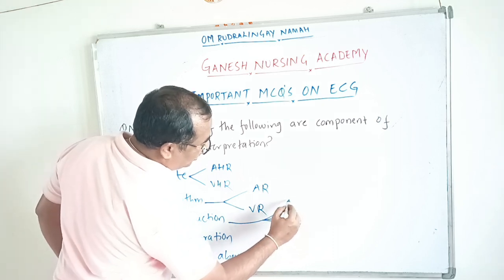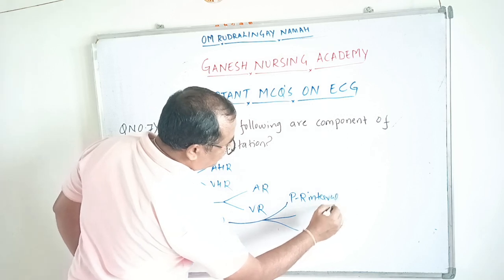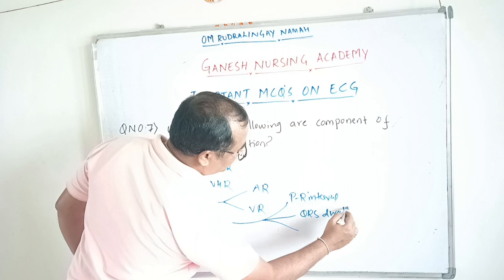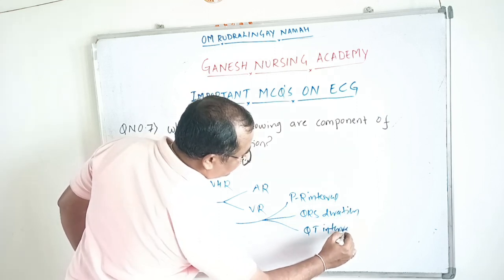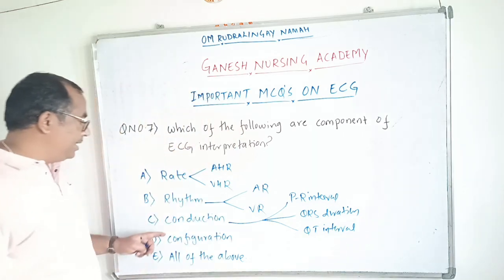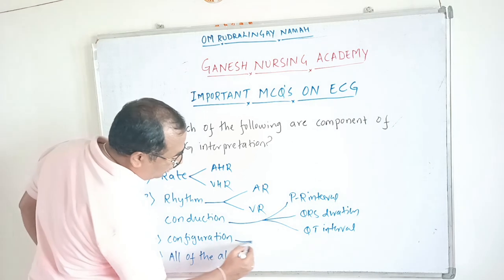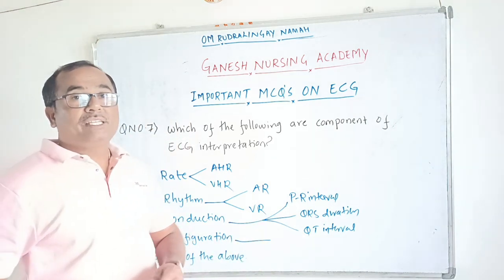What are we going to assess in the conduction? That is the duration: PR interval, QRS duration, QT interval. All these interval durations we are going to assess in the conduction. And what is the configuration? Configuration means we are going to examine the morphology of all the waves in the ECG.